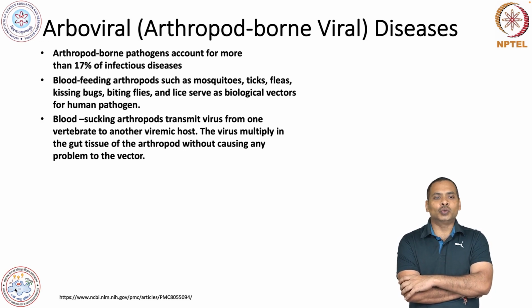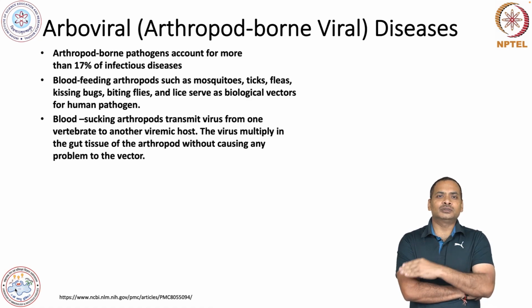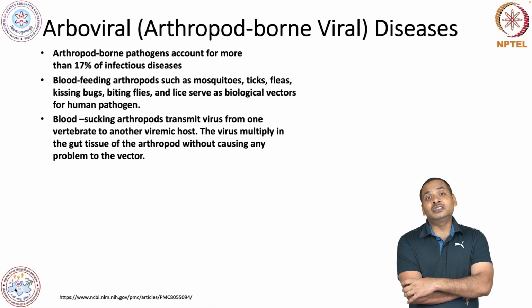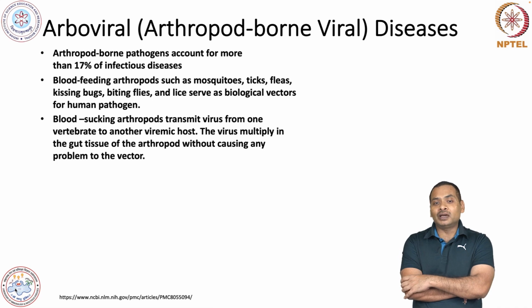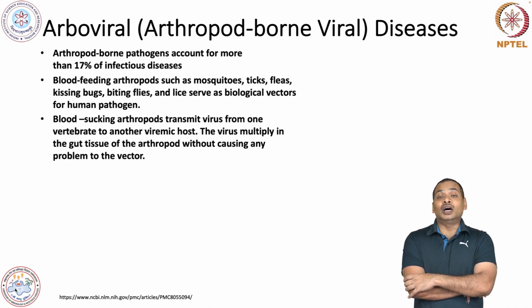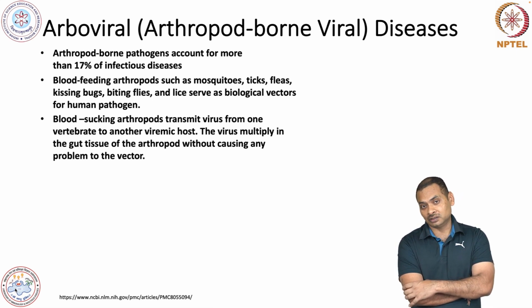These blood sucking arthropods transmit viruses from one viremic vertebrate host to another. They take the blood meal from a viremic individual, and then transmit to another individual. The virus, in general, multiplies in the gut tissues of the arthropod without causing any problem to the vector.